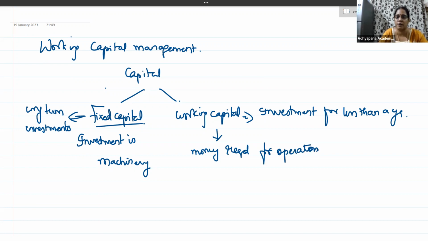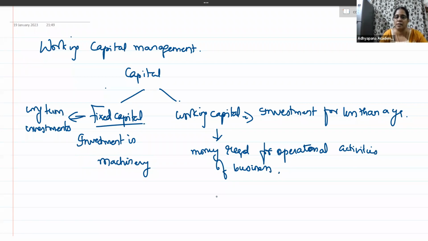What is the operational activity of the business? When I purchase and install machinery in my factory, it will not produce on its own. I have to purchase raw materials. I have to pay the laborers to handle the raw materials to get converted into finished goods. After producing the finished goods, I have to store them properly. And if I'm going to sell on credit, there come the debtors. And later I will realize the money from the debtors. That lock-in period of capital is what we call the operating cycle or the working capital cycle. So the money required for operational activities of the business is what we call working capital investment.